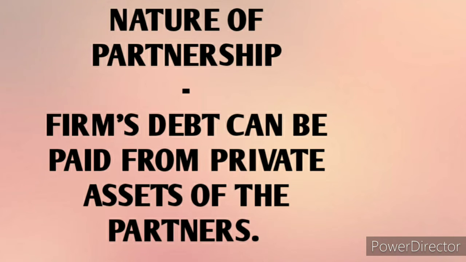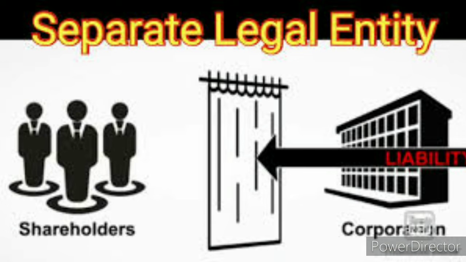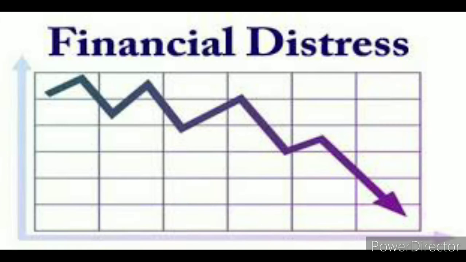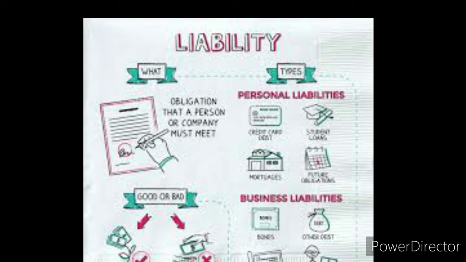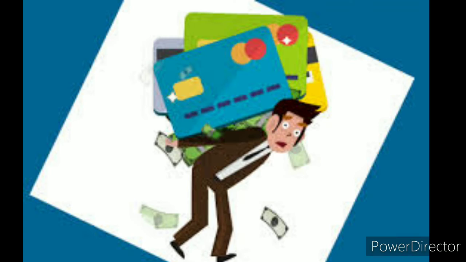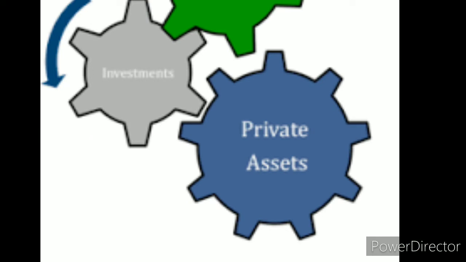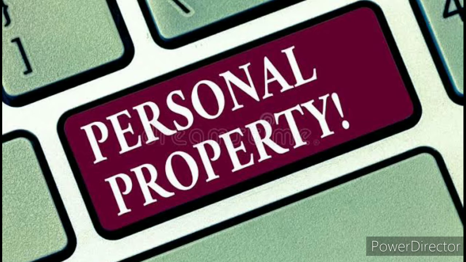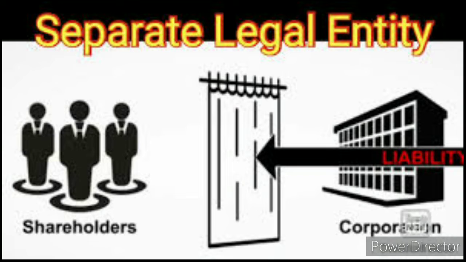Next is the nature of partnership. From a legal point of view, a partnership is not a separate legal entity from its partners. Both are treated as equal. If a firm goes into financial distress or debt, or has any liability and is not able to pay it, the personal assets of the partners can be utilized for paying all the debts or liabilities of the firm. Hence, a partnership is not treated as a separate entity from its partners.